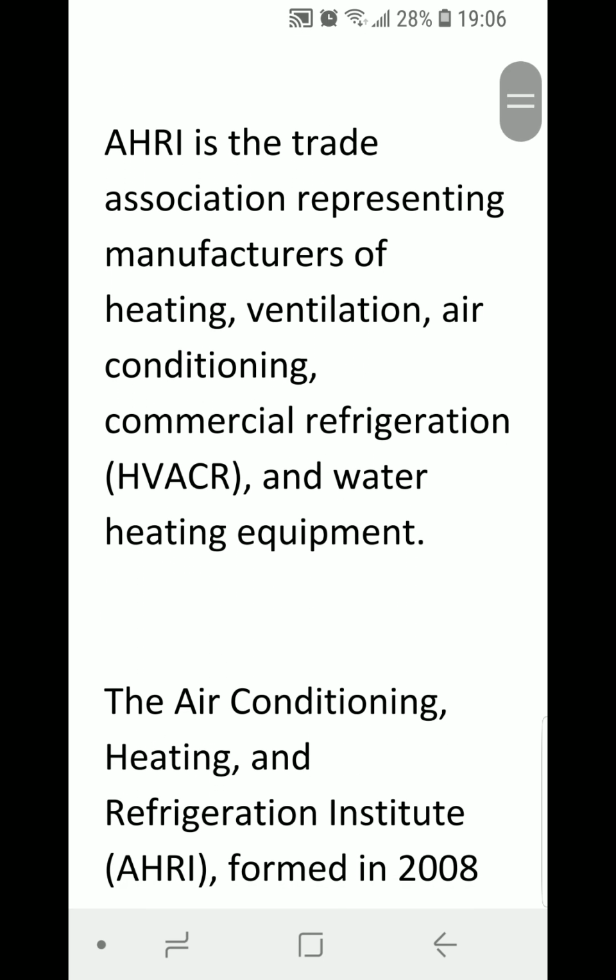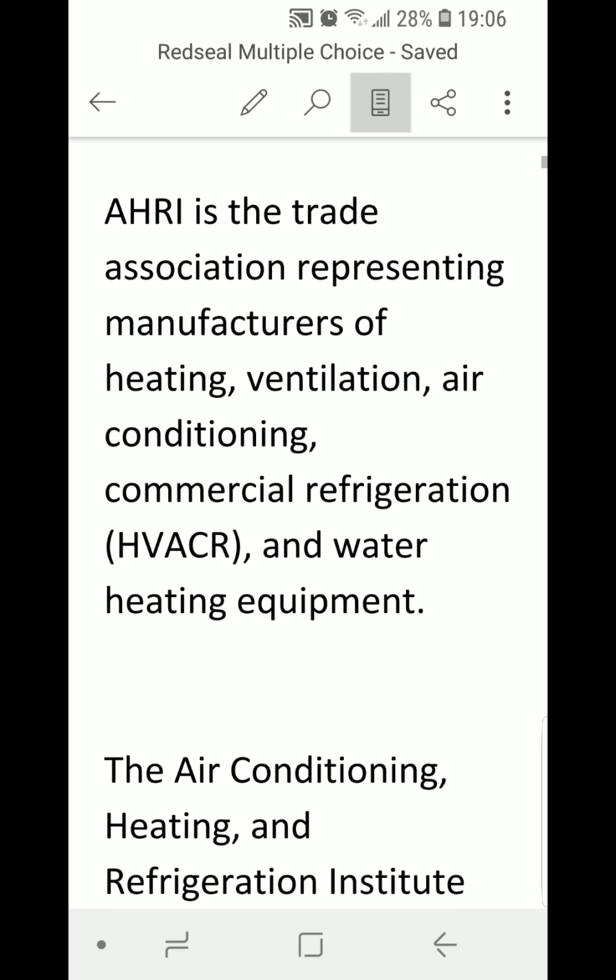RE is the trade association in North America representing manufacturers of heating, ventilation, air conditioning, commercial refrigeration, and HVACR and water heating equipment. This is from their website.